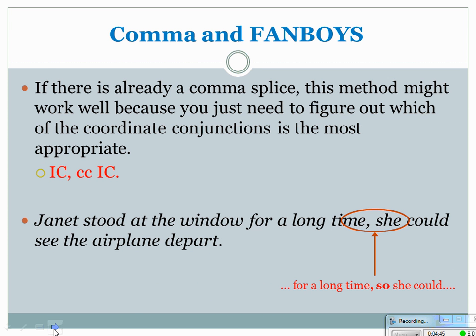If I were to add a coordinate conjunction, this is great to use if the comma splice is already there. Just make sure you're using a coordinate conjunction that's appropriate for the meaning of the sentence. So if I look at this example, Janet stood at the window for a long time. She could see the airplane depart. I have a comma splice. If I go ahead and insert the coordinate conjunction so, well, now I have an understanding of causes and effects.